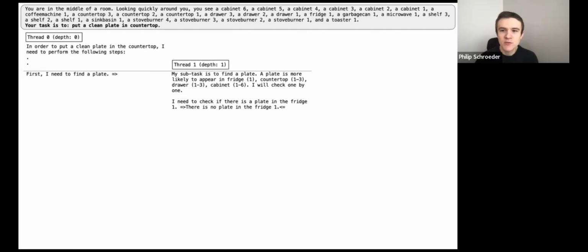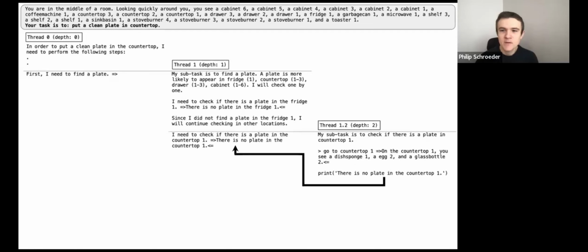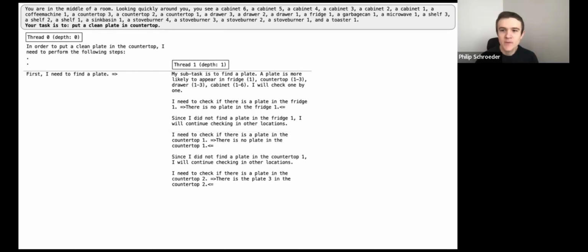This information is returned to the parent thread. The parent thread can then continue with its task of searching for a plate. To do this, it will spawn a new thread to now check countertop 1. The feedback is returned the same way we saw with the previous child thread. And the process continues until a plate is found.